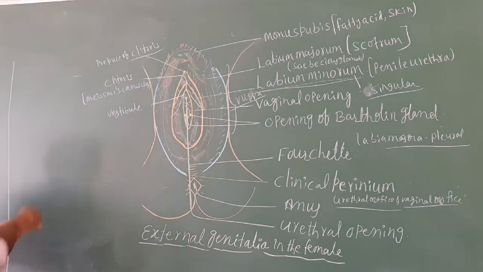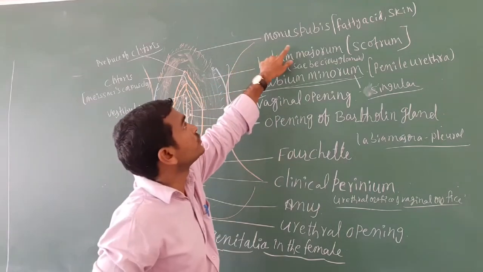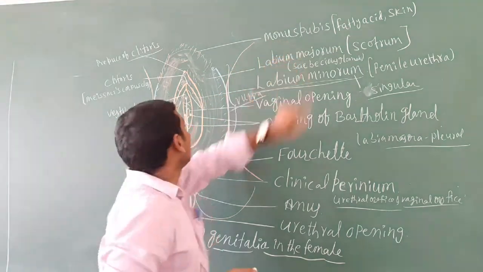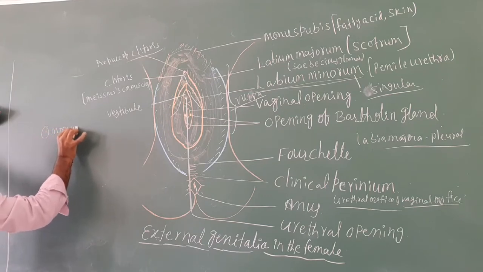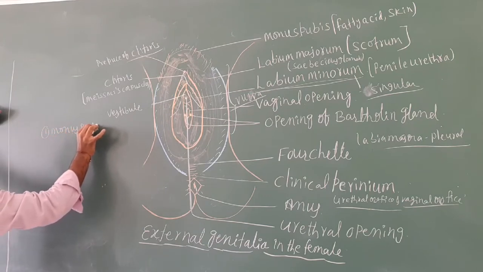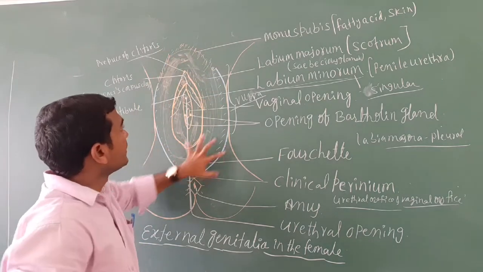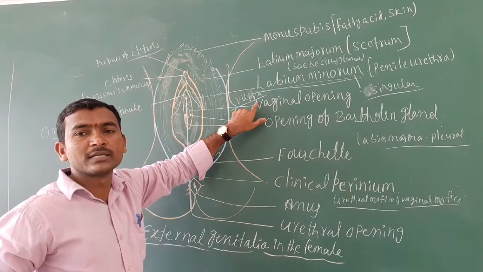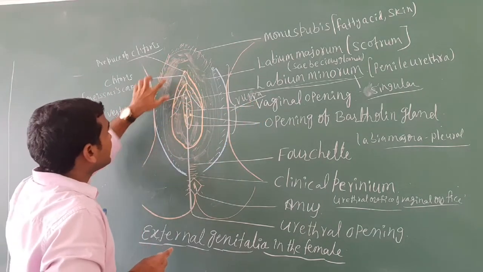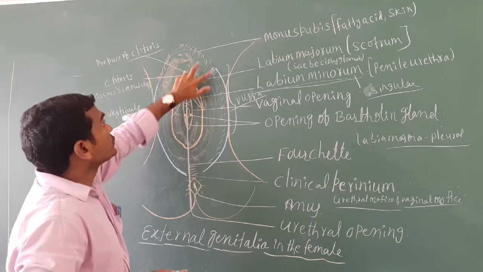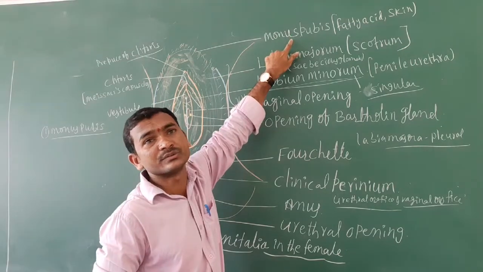We are going to discuss them one by one. The first is the mons pubis. The total external genitalia is called the vulva. The most anterior part of the external genitalia is the mons pubis.